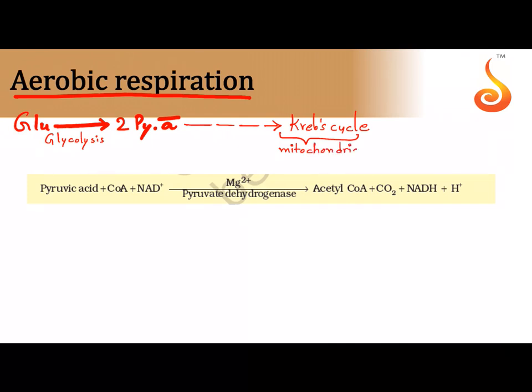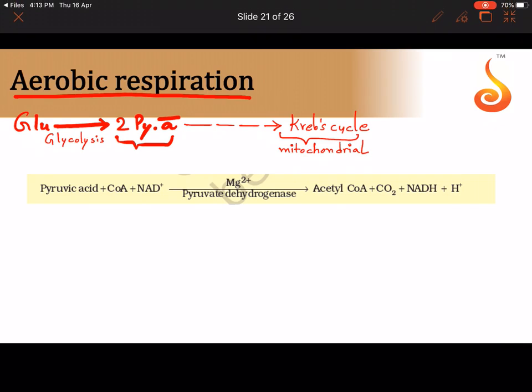Until now, glycolysis happened in the cytoplasm, but if there is oxygen available, then the 2 pyruvic acid molecules, instead of entering fermentation, will be picked up by the mitochondria, enter the mitochondrial matrix, and take part in a cycle called Krebs cycle.